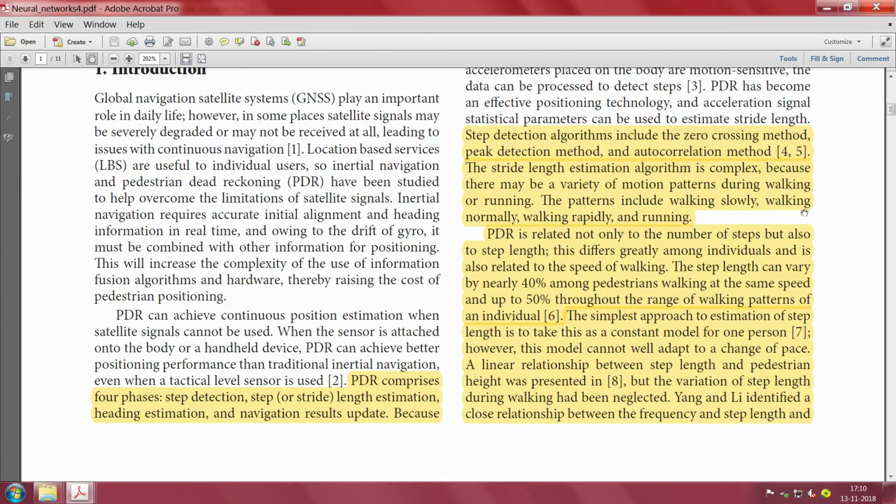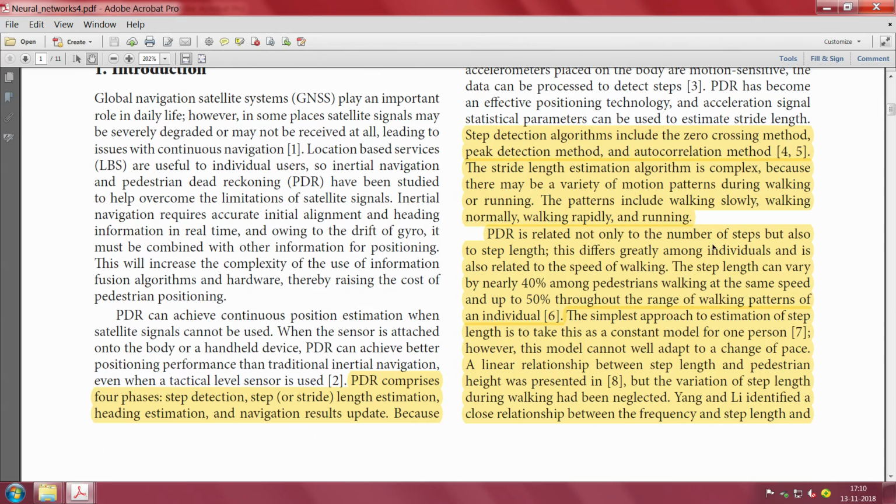Stride length estimation is complex because there are a variety of motion patterns during walking or running. Patterns include walking slowly, walking normally, walking rapidly, running, texting mode, walking mode and all that, which we already spoke about. Now this is also important, why your Weinberg expression is not so good. This is actually telling you why, and I discussed this already once with you.